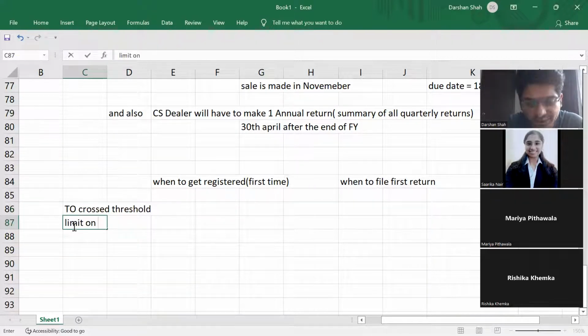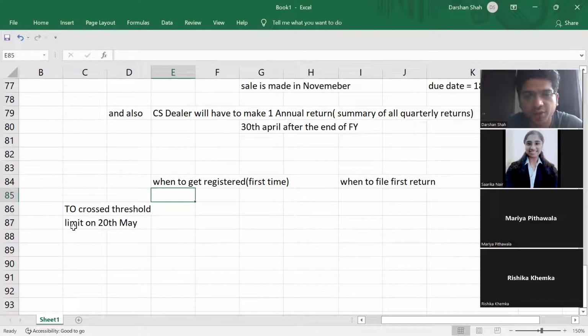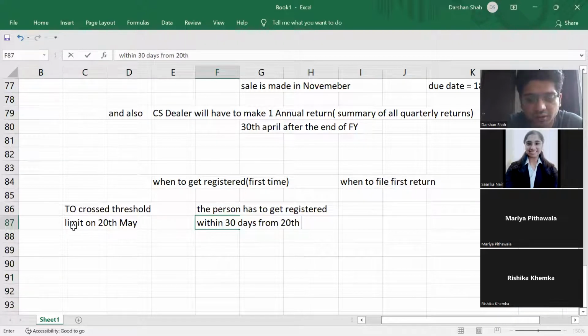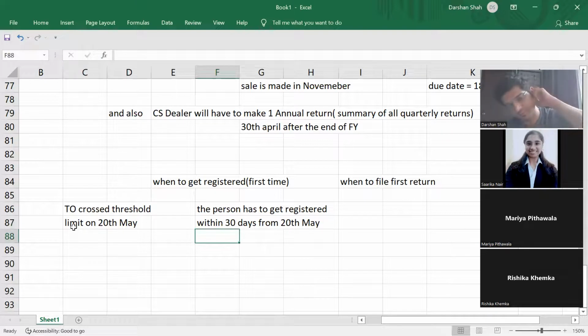Threshold limit on, let us say, 20th May. On 20th May, when to get registered? The person has to get registered within 30 days from 20th May. See if you understood this. My turnover crossed the threshold limit.